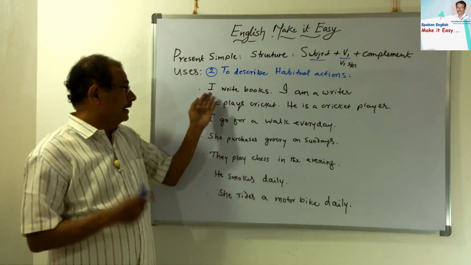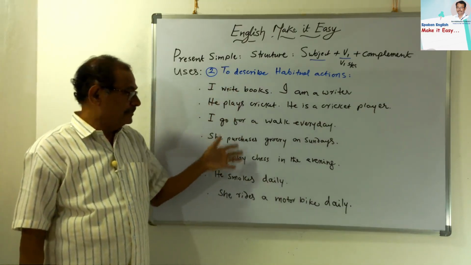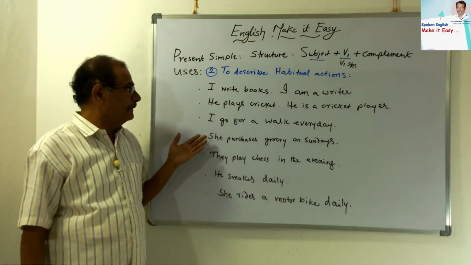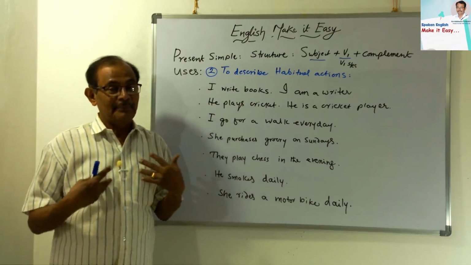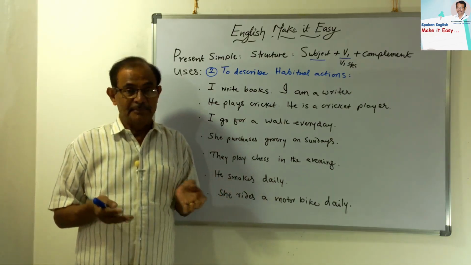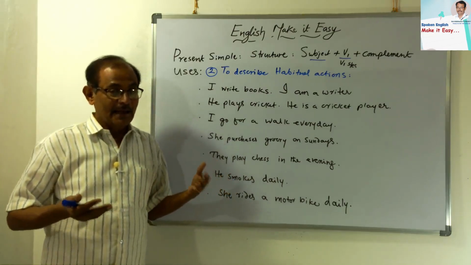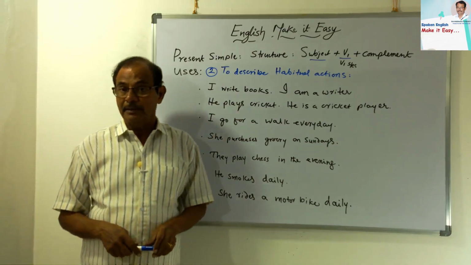To describe the habitual actions. These are all the habitual actions. Let us go through them. I write books. I am a writer. It is my habit to write books. I am a painter. I paint pictures. I paint portraits. Like, he plays cricket. He is a cricket player.